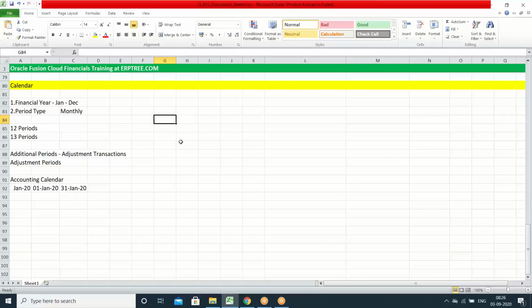Okay, that is a separate concept, where we transfer the data from the primary ledger to the secondary ledger, right? In whatever period you create the transaction, those transactions will go to the secondary ledger in the same period. If you create in January, it will go to January. If you create in the adjustment period, it will go to the adjustment period. You know the secondary ledger concept, right? How it works?